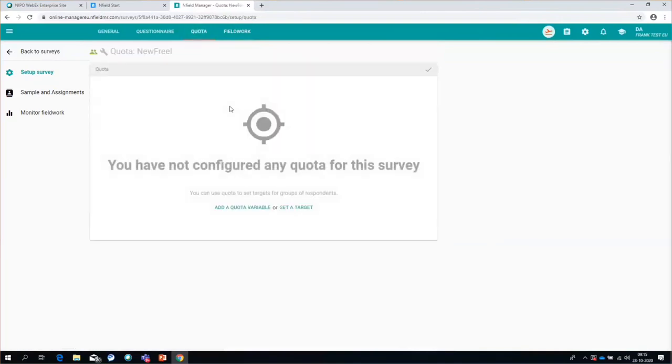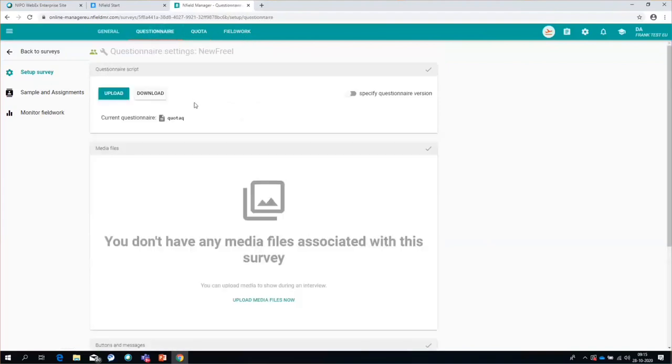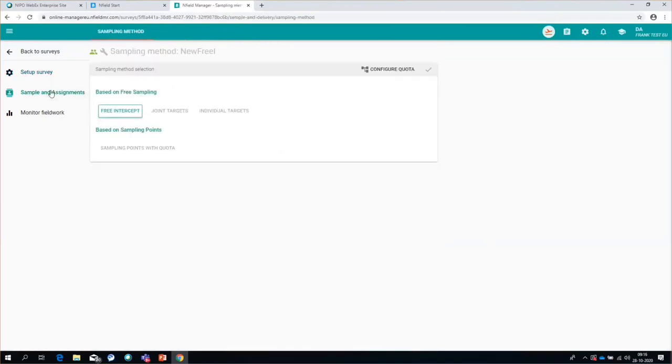We could go to quota and create a quota, but this is a free intercept. We don't need quota. So I will skip that part and immediately go to sample and assignments. And as you can see here, this is then where we can choose whether this is a free intercept, joint target, or individual target. I could also choose if these are sampling points per quota. That one will probably not be visible in your domain. It's visible in my domain because I'm testing that at this point.